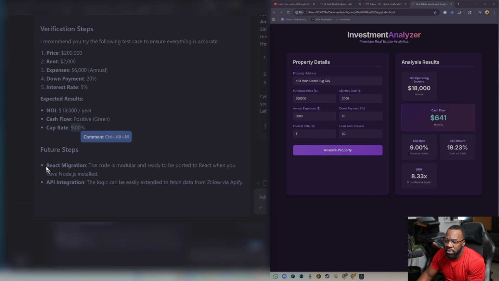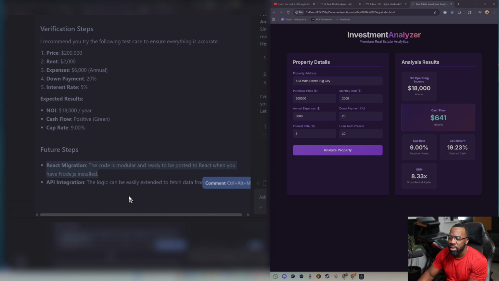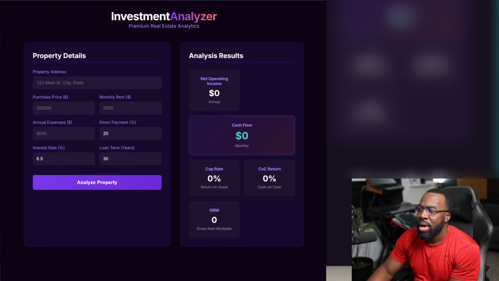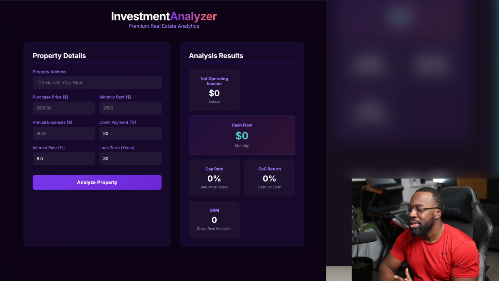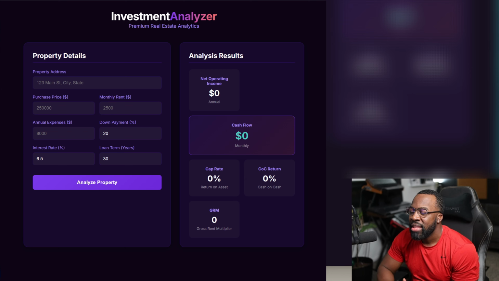Okay, so for future steps, it even gives me future steps. The code is modular and ready to be ported to React when you have Node.js installed, and API integration. The logic can easily be extended to fetch data from Zillow via Apify. So I'm going to stop here, guys, but that was crazy. That was crazy cool.